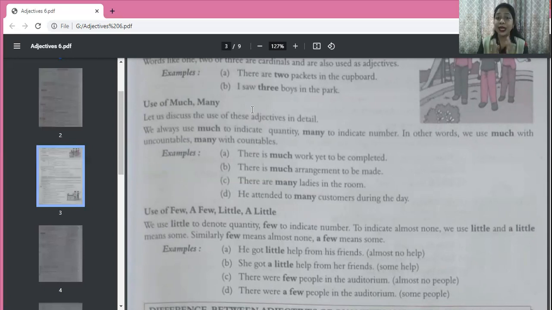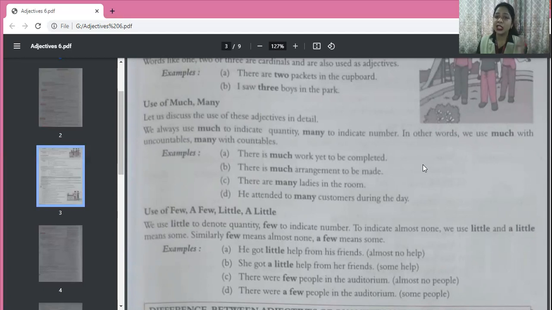Okay. So, we cannot say much people. That would be wrong. Many people is correct. People are countable. So many goes with countable nouns and much goes with uncountable nouns. Okay. See here. There is much work yet to be completed. Now work is uncountable. Can you say one work, two work, three work? I have three work to do today. No. Okay, work is uncountable.